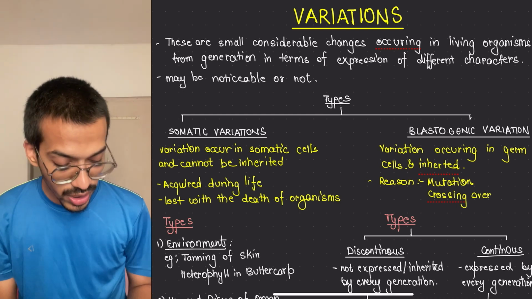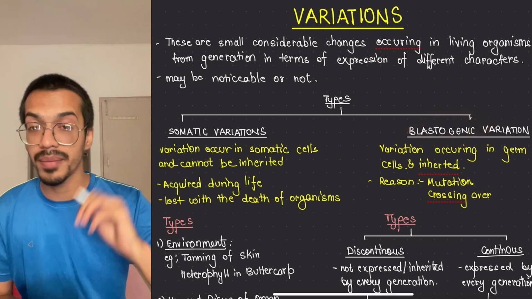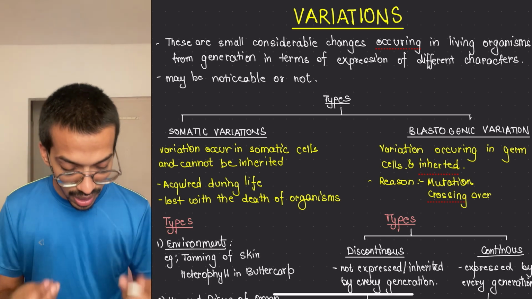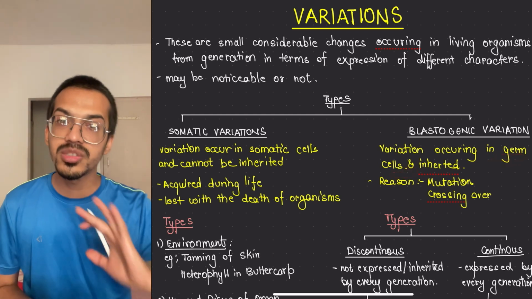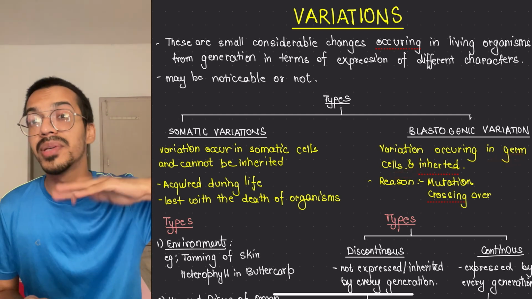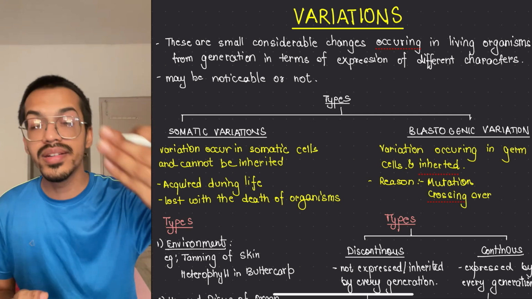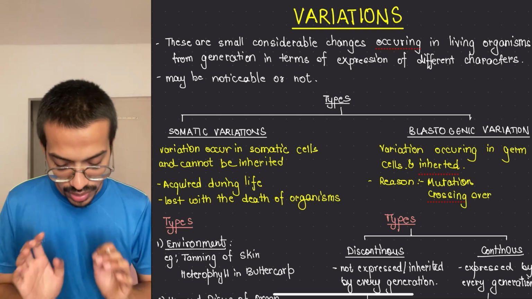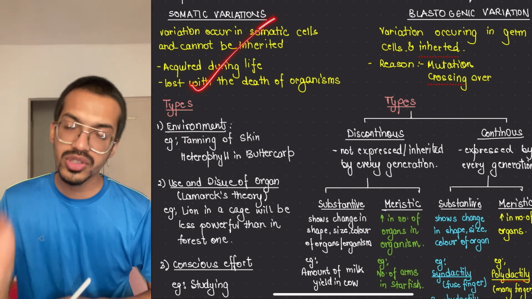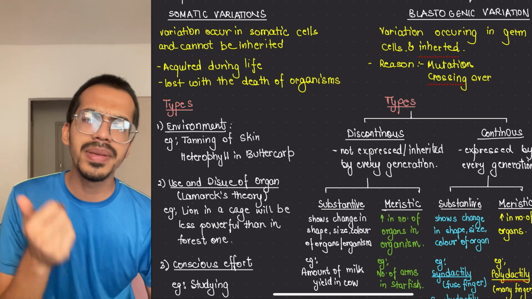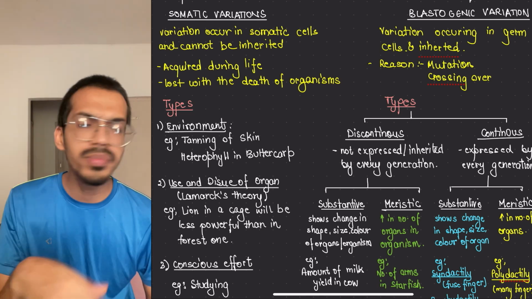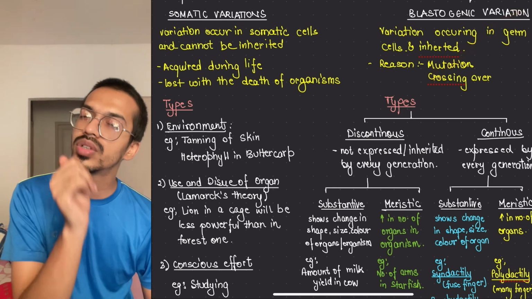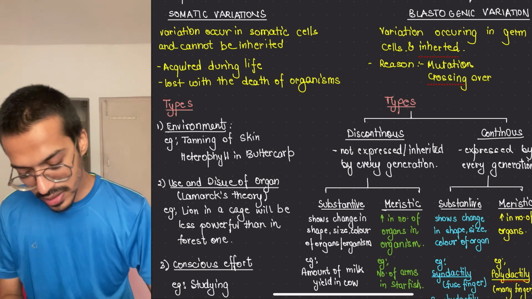The other is blastogenic variation. The word blasto comes from blastula, meaning it occurs in the germinal layers. If something occurs in the germ cells, meaning your sperm and so on, then it will be inherited because they are the base cells. On those the next genome will be copied, and the difference has come in that cell only. These are the two types. Somatic variations are acquired in the lifetime and die with the individual. For example, I can teach well, but maybe my kids won't be able to. Blastogenic variations, such as mutation and crossing over, will be passed on to the next generation for sure.